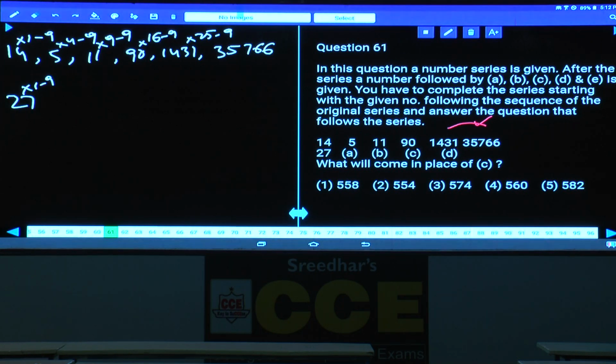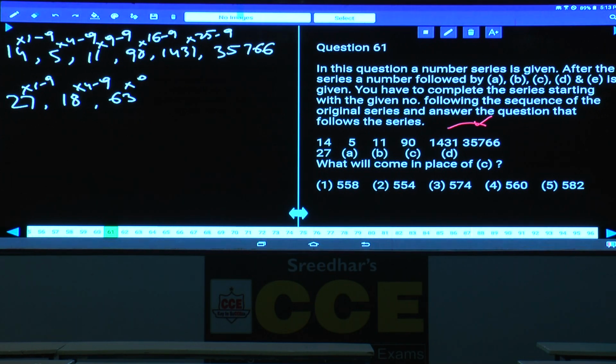27 into 1 minus 9. 27 minus 9 is 18. Now 18 into 4 is 72, minus 9 is 63.